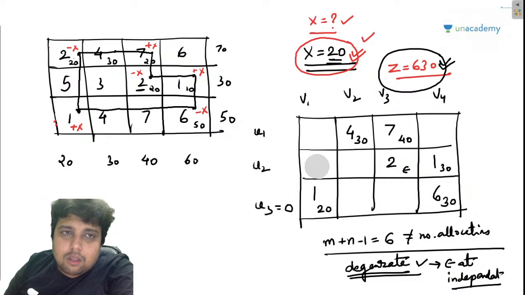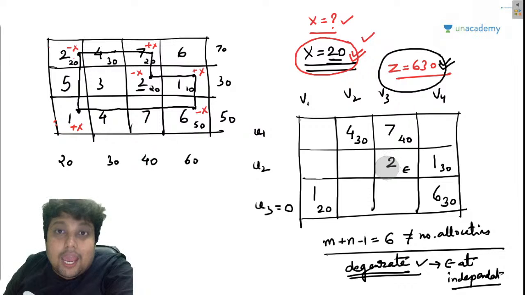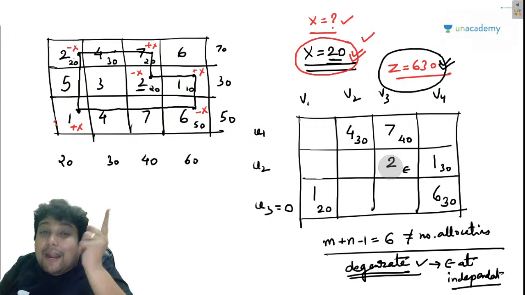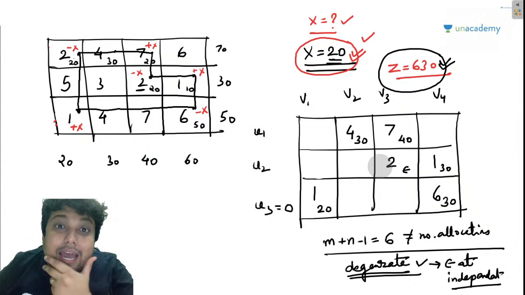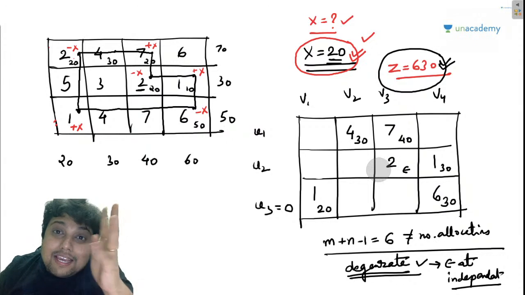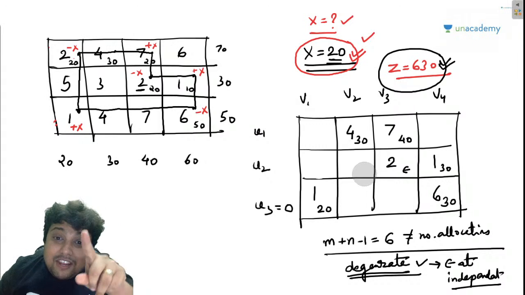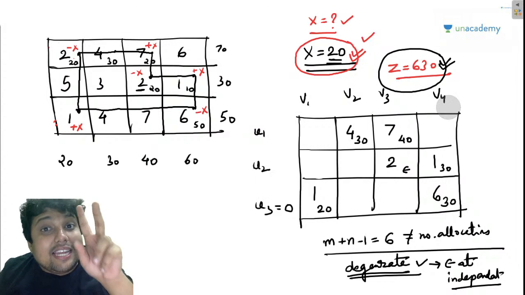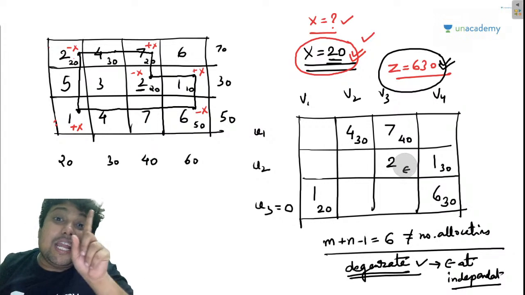Now, it is saying that you simply cannot add epsilon anywhere. Epsilon should be at an independent position. What is the meaning of the word independent? Which does not depend on anybody else. If you have to find the values of these 6 variables, you need 6 independent equations. So epsilon should be added to an independent position.